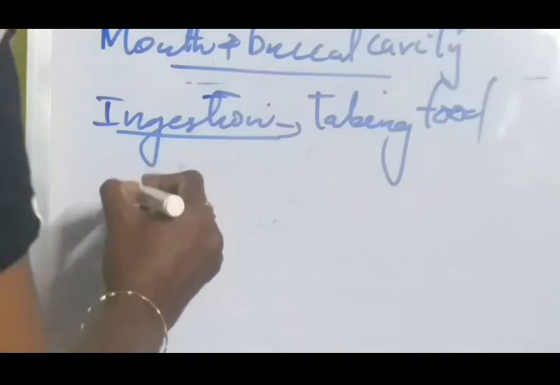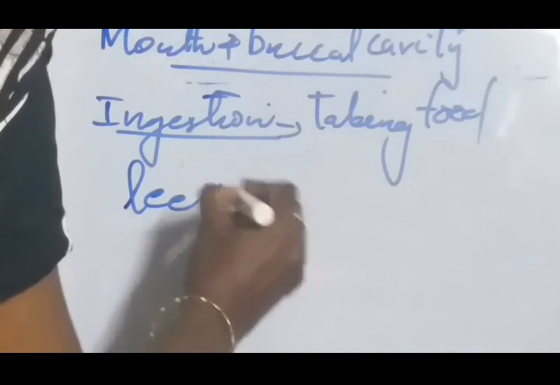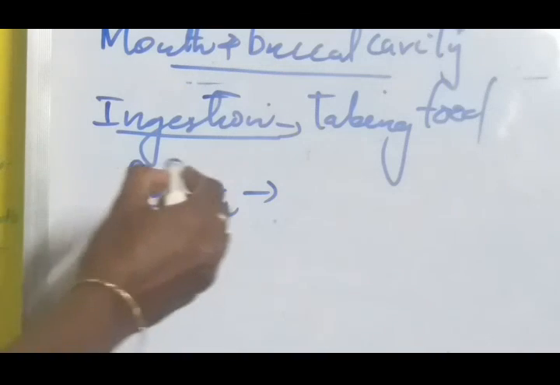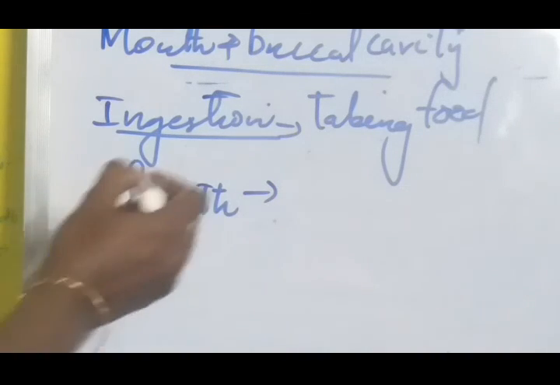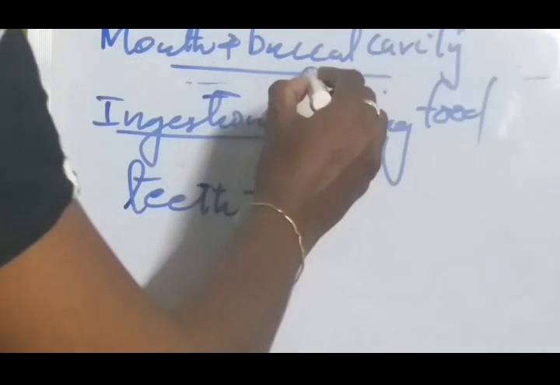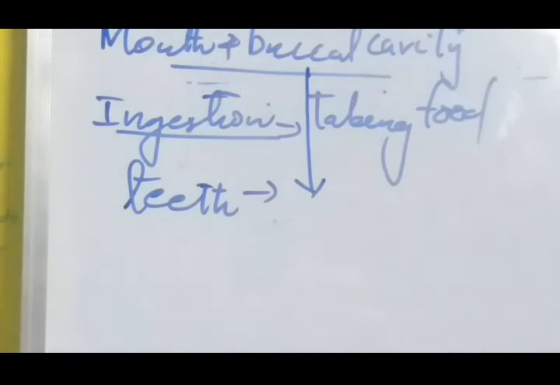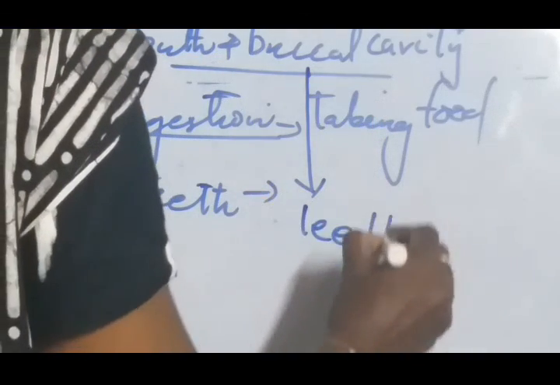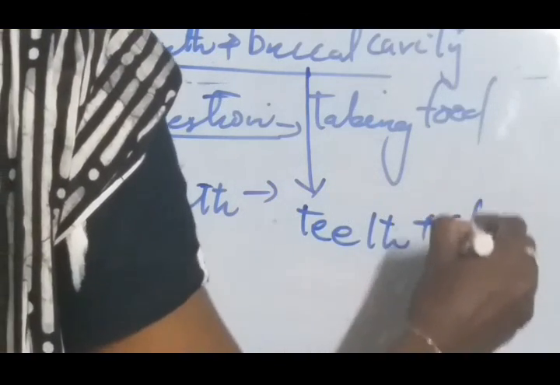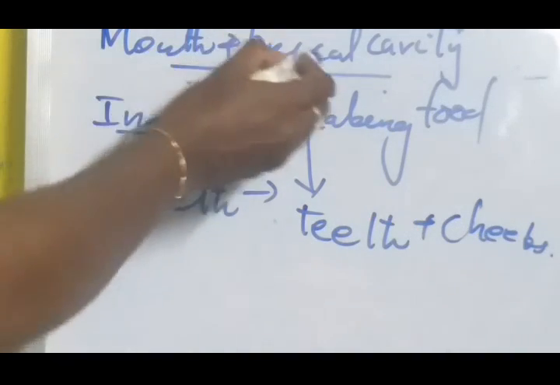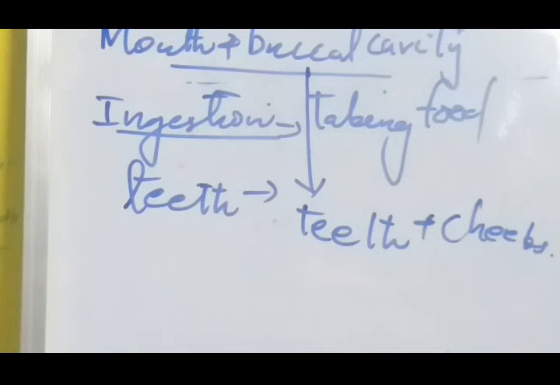Okay, you know the function of teeth. Actually, it breaks down food into small pieces. Okay, what is the action of teeth? It breaks down food into small pieces. Then what is this buccal cavity? Actually, it is the space between teeth and cheeks. That is called the buccal cavity.